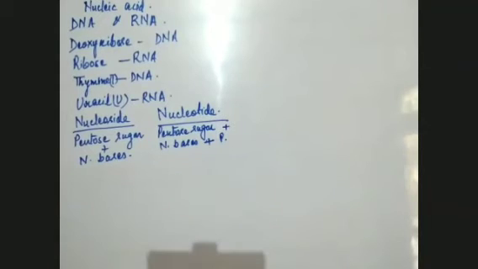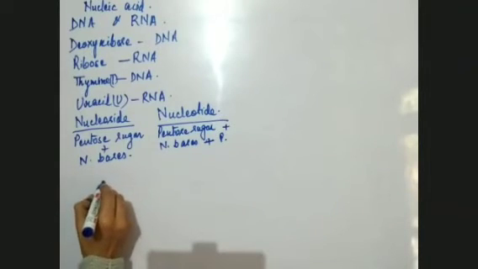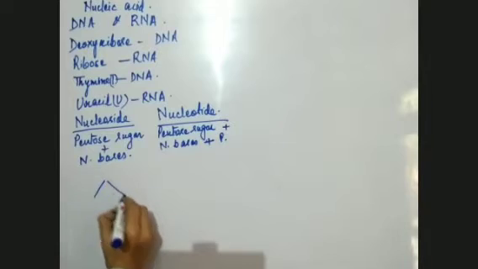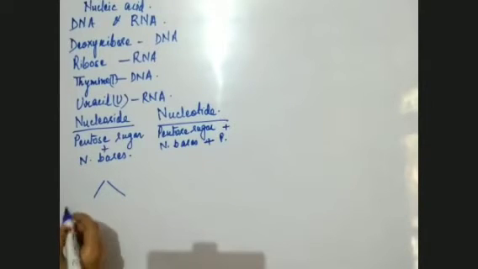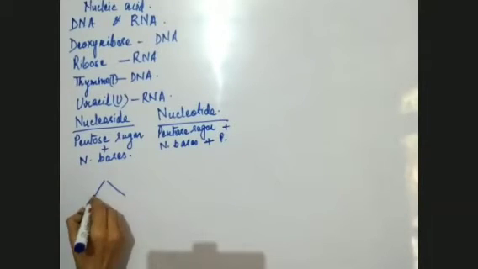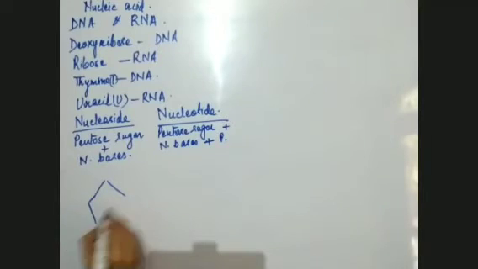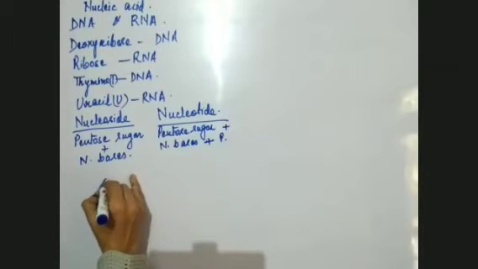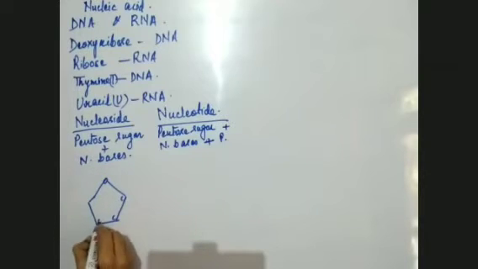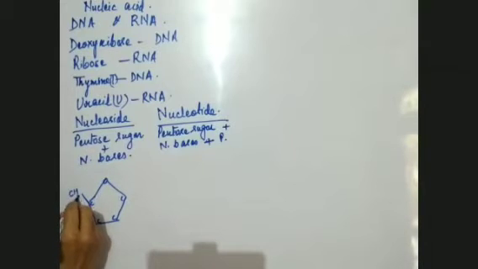First of all, I'll tell you what a pentose sugar is in both the cases. So the pentose sugar has a structure like this, a 5 carbon sugar. Here we have oxygen, carbon, carbon, carbon, the 4th carbon, and 1 carbon is present here in the form of the functional group CH2OH. So this is a pentose sugar.